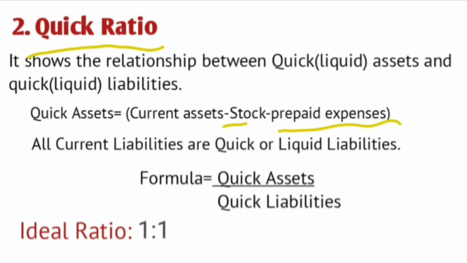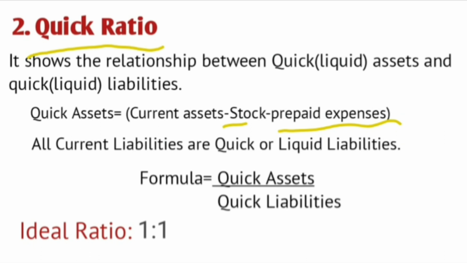So there is no guarantee that stock can be very quickly converted into cash. That is why we don't consider stock as a quick asset. Then we have prepaid expenses. Actually these are not assets, right? The expenses which we had to pay later, we have already paid them. So we are deducting that as well from the current assets. Remaining all current assets will be quick assets.